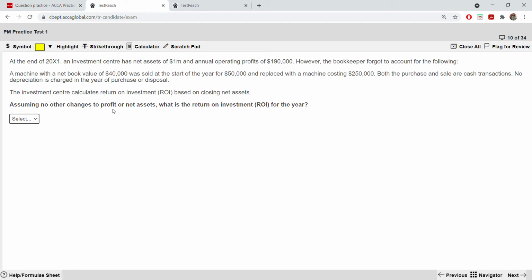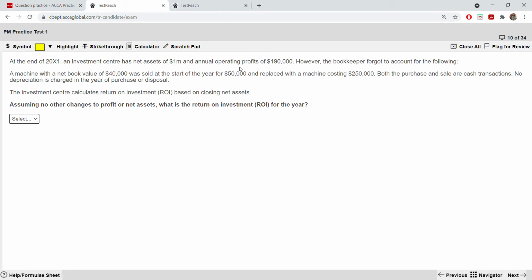What is the revised annual profit? The annual profit is 190,000. Okay, now you have to add your 10,000. Why 10,000? Because it has a net book value and it was sold for 50,000. So you are selling for 10,000 more. Okay, it's a profit on the sale. So you are adding 190 plus 10, which is 200,000.